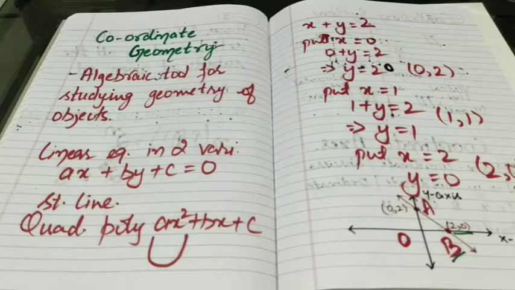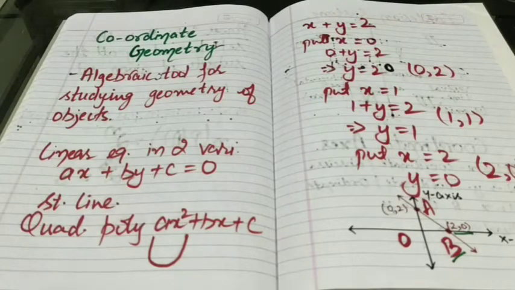Till now we have seen that coordinate geometry is a tool. Actually it is an algebraic tool for studying the geometry of objects. It has many applications in our daily life, like we can use coordinate geometry to find the distance between 2 points whose coordinates are given to us. It enables us to formulate the way to find the distance between 2 points, and this is what we call the distance formula.